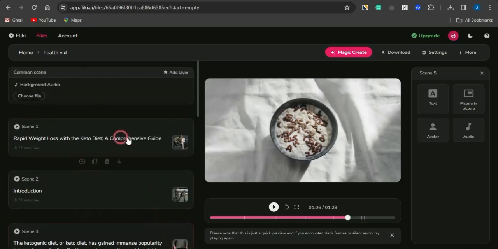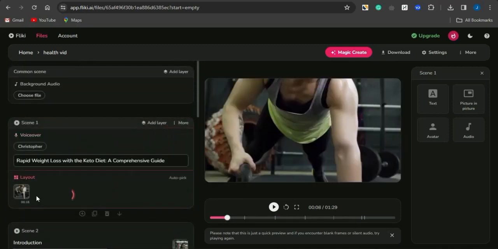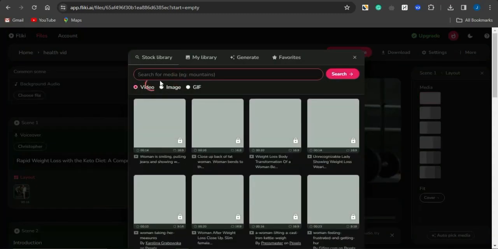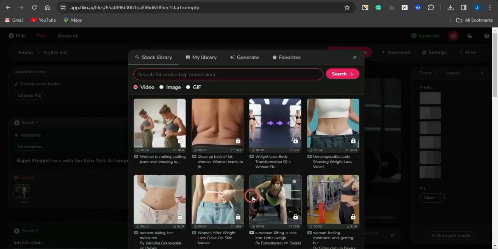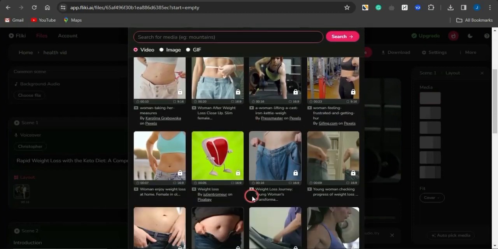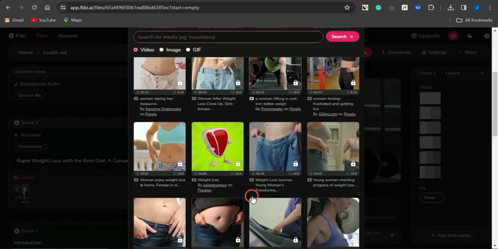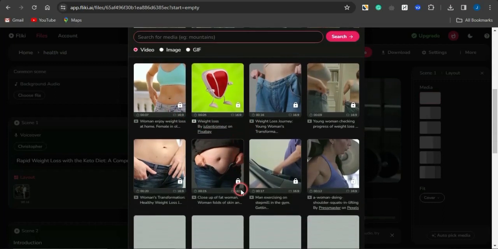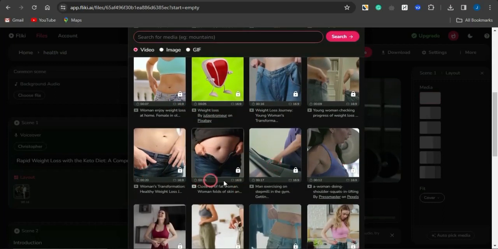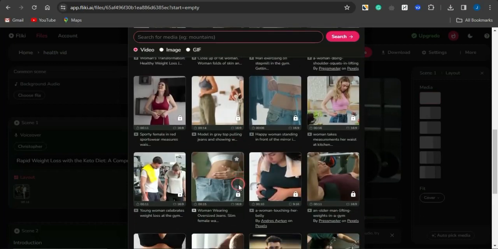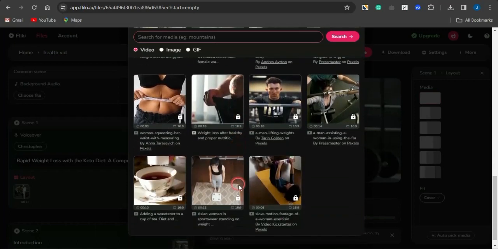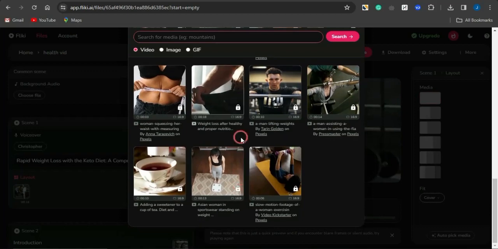Supposing I come right here and I don't like this video, because it does not meet up to that particular scene or doesn't fit the scene, I select the video and come onto this video section, and I can see a lot of videos I could utilize. To select a new video, you can just scroll through and select one that is not locked, that is if you are using a free account, because some videos will be locked and you can't gain access to them.